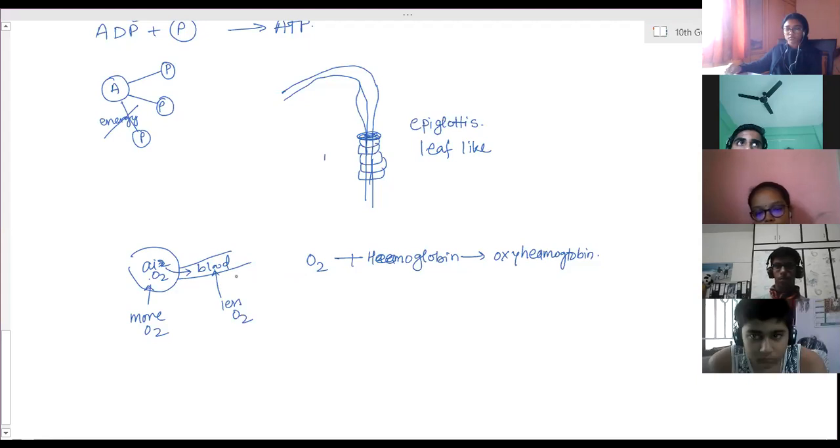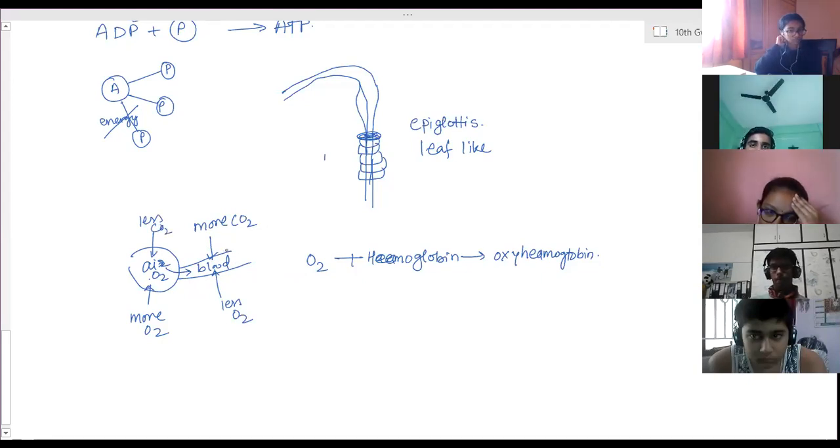Now, the blood that has come to this place is deoxygenated blood. That means it has more carbon dioxide, and the air has less carbon dioxide, 0.03%. So more carbon dioxide is in the blood, and in the alveoli there is less carbon dioxide. So diffusion again takes place.